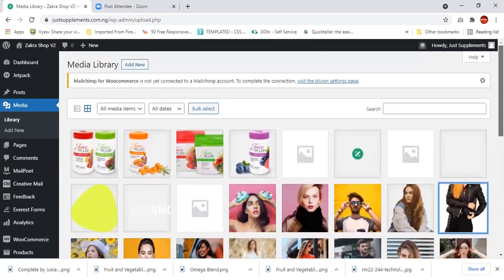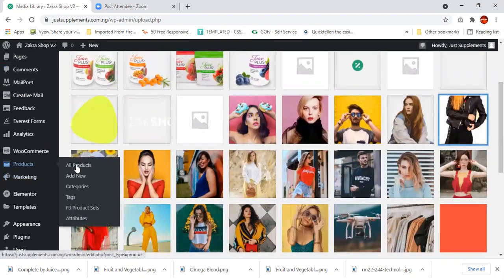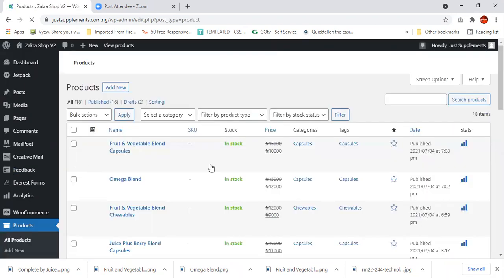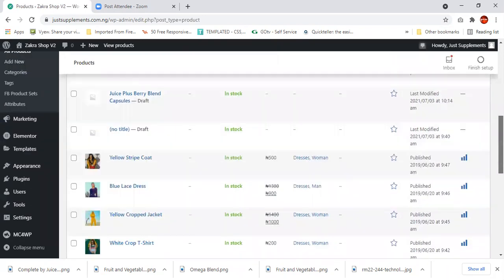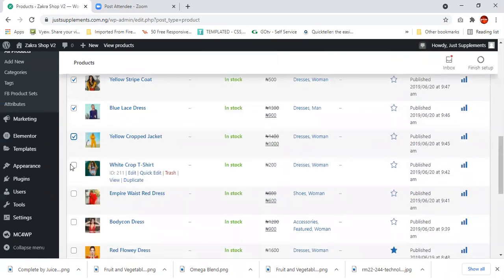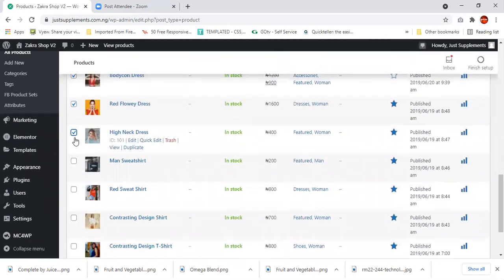Go to where you have products, okay? You see all products. Now, the ones you don't want, it's much easier. Just mark them here, okay? I'm marking this, I'm marking this, I'm marking this. Mark this too, mark this as well, okay?